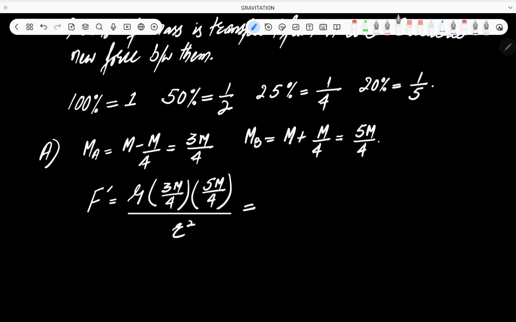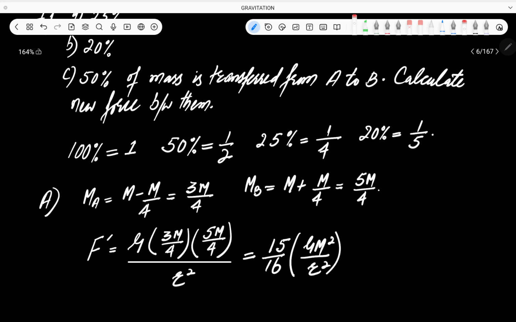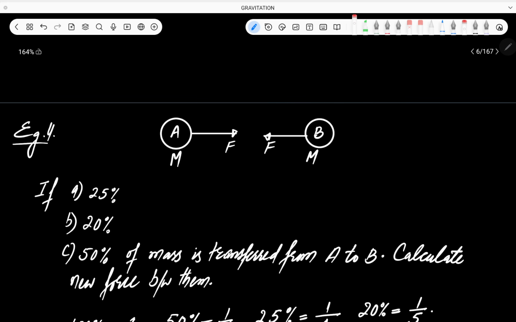Okay. Now here we have a simple calculation. 3 into 5 is 15, 4 into 4 is 16, multiplied by G into m square divided by r square. Alright. Now what is this G m square by r square? This G m square by r square is the initial force before transferring the mass.